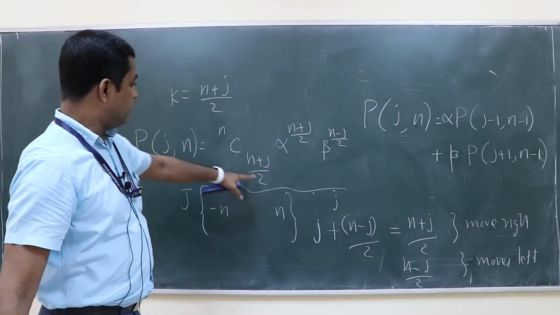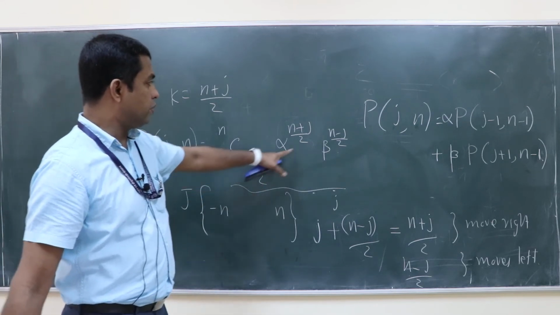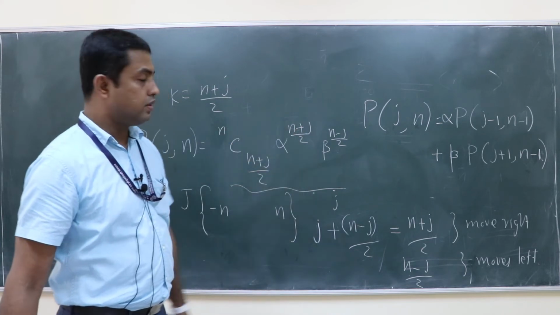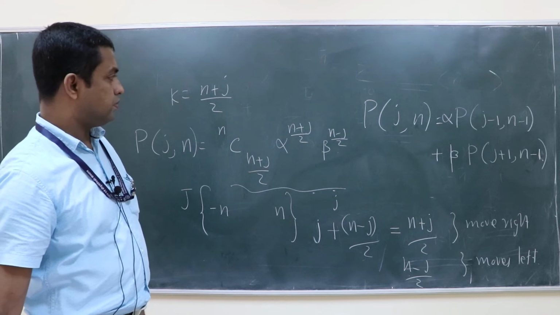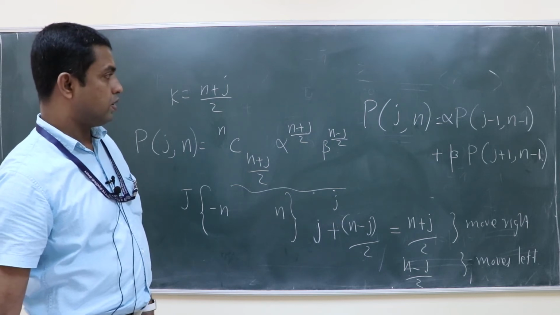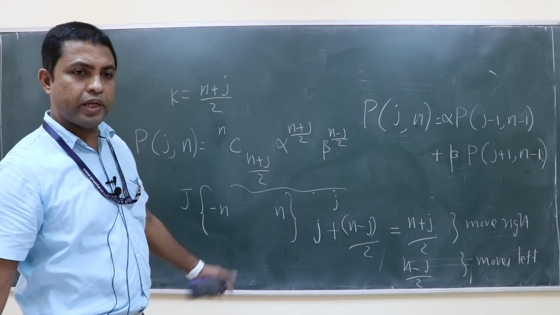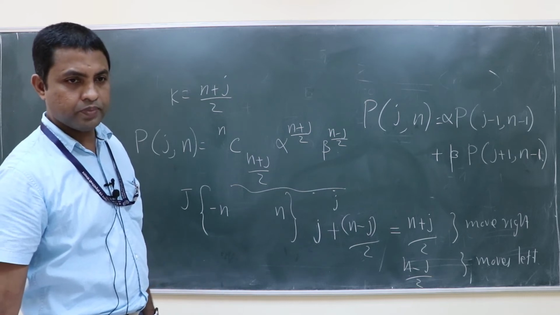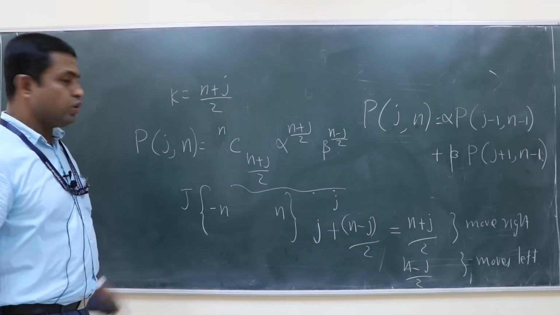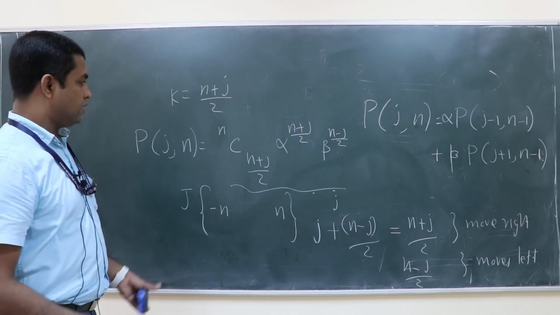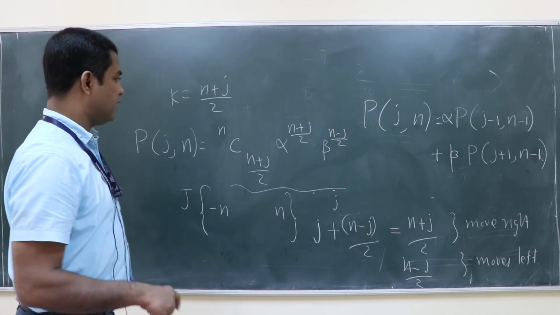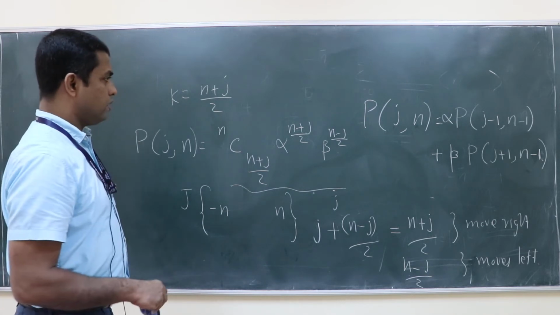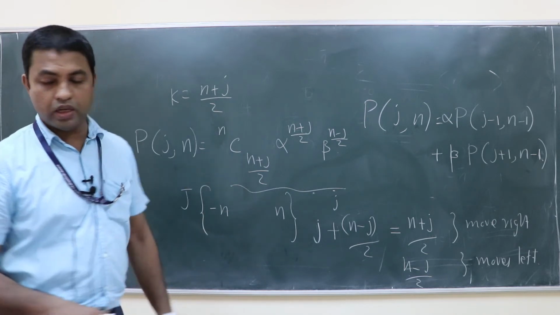So then this will become nCk, alpha power k. What will this become? So beta power n minus k. So that is a binomial distribution. Okay, so now you can find out its mean, average, all those things. I am leaving that to you. You do it yourself. But this problem is clear.